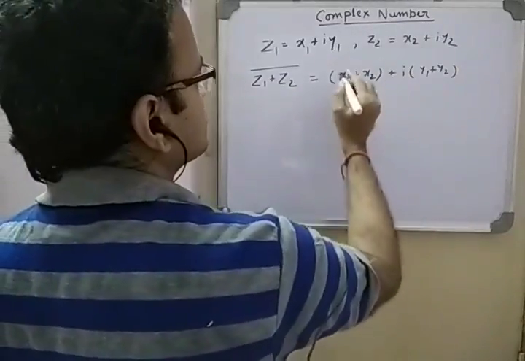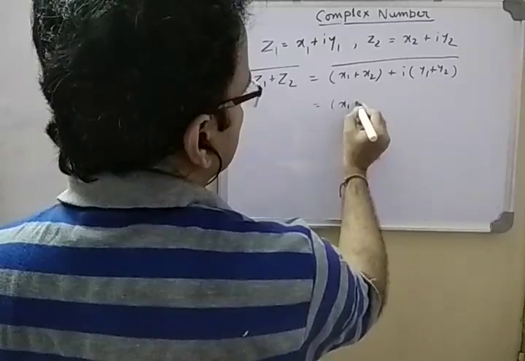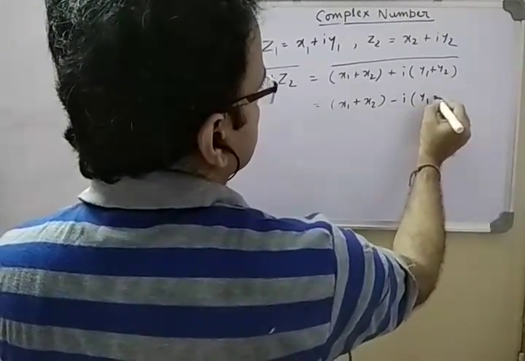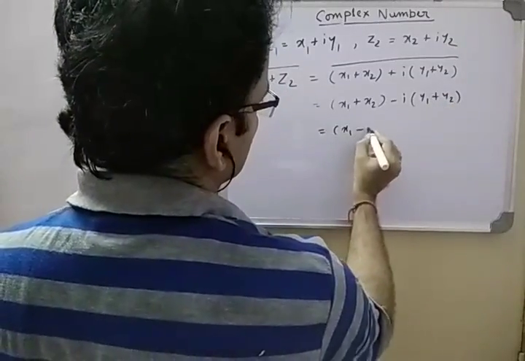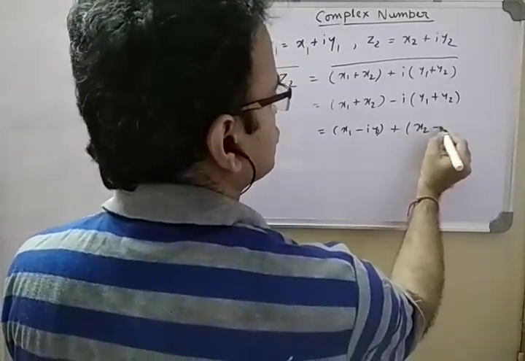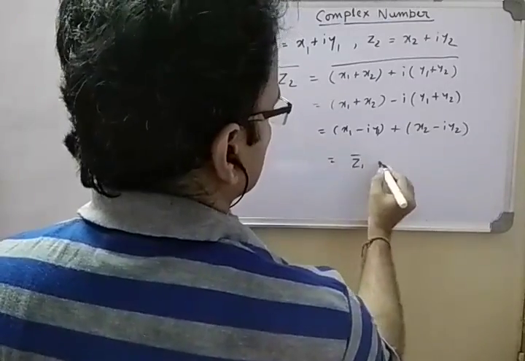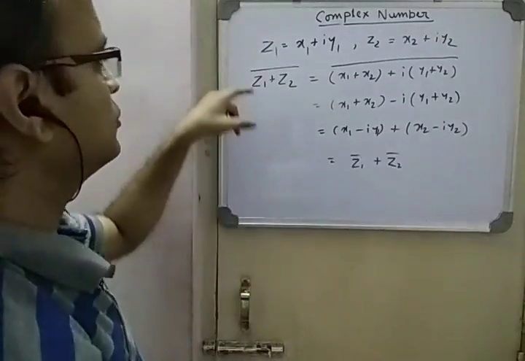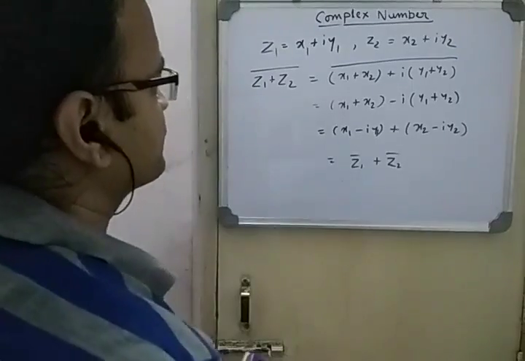I just added these two and am taking the conjugate. Conjugate means simply i will be replaced with minus i. Let's separate it: x1 minus iy1 plus x2 minus iy2. So this is z1 bar plus z2 bar. So this is one property: the conjugate of z1 plus z2 is z1 bar plus z2 bar.